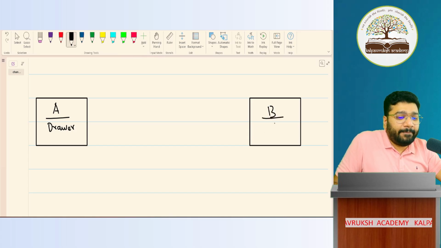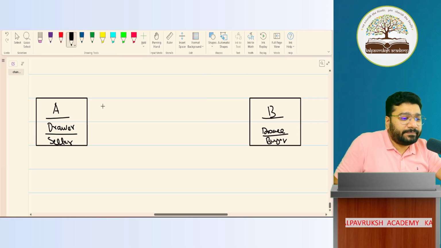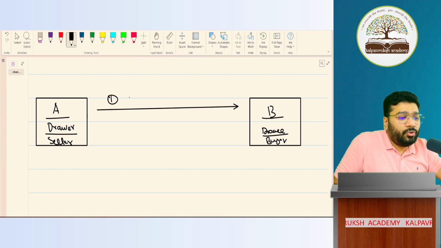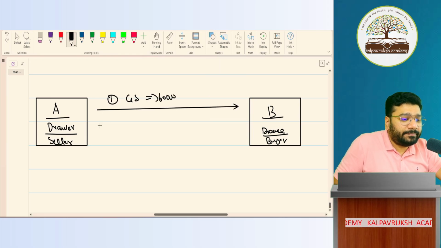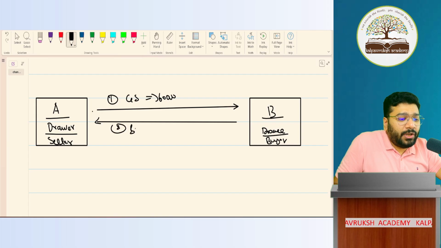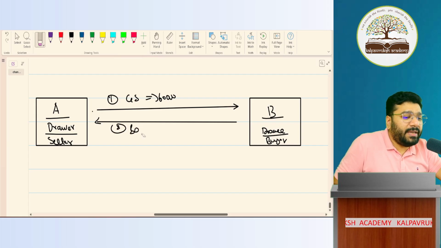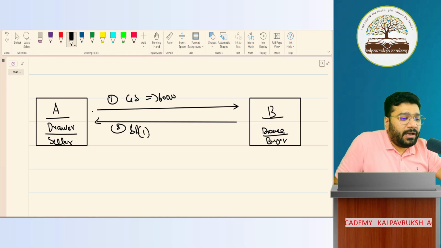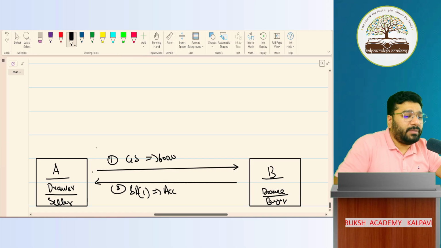Okay. Who's B? Drawing. For your comfortability, I'll write seller, but I'll not use the word seller here. Okay, what is happening? First transaction. Goods sold for 60,000. So sale entry. Then what happens? Then acceptance entry. Bill of exchange, that is BR1. BR1 accepted. Then what happens? Very good. So here it is discounted with bank. So who's the third party here? Bank.